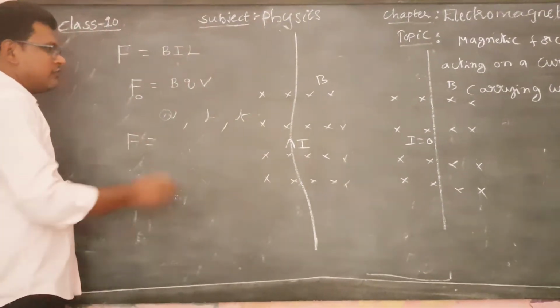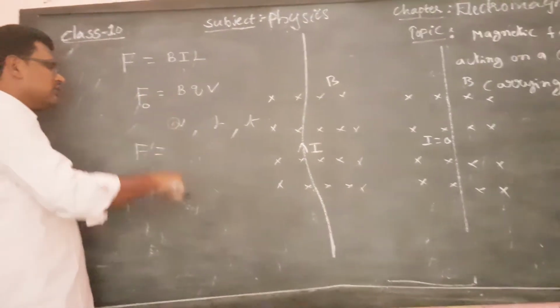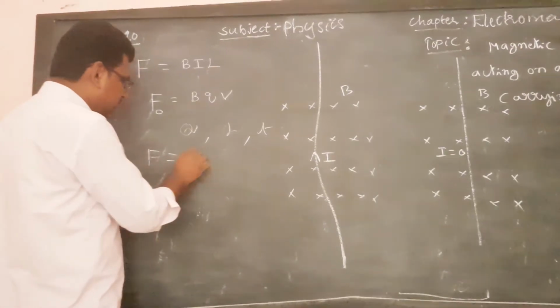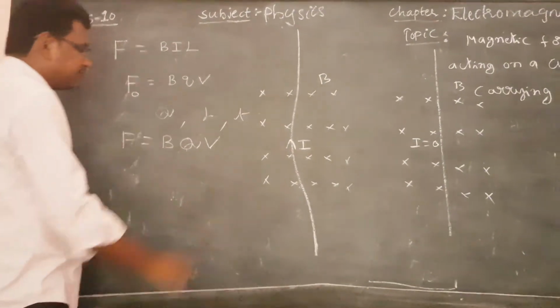The total magnetic force acting on the total charge Q is F equals BQv.